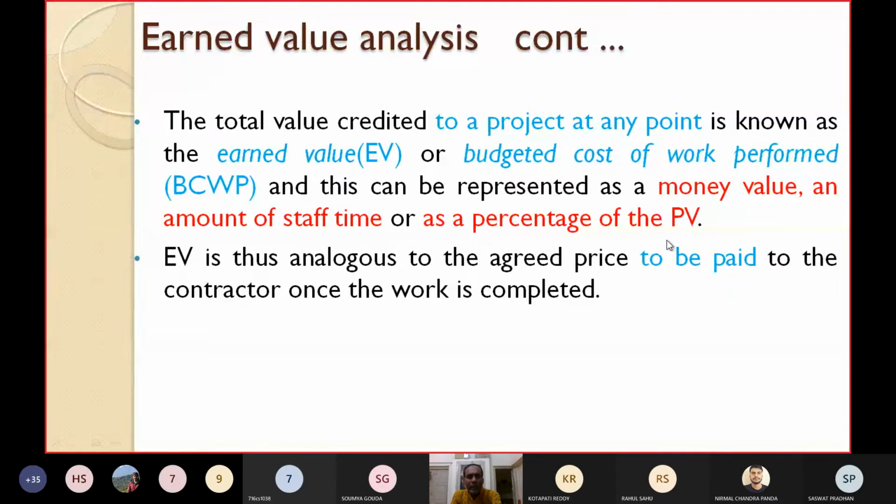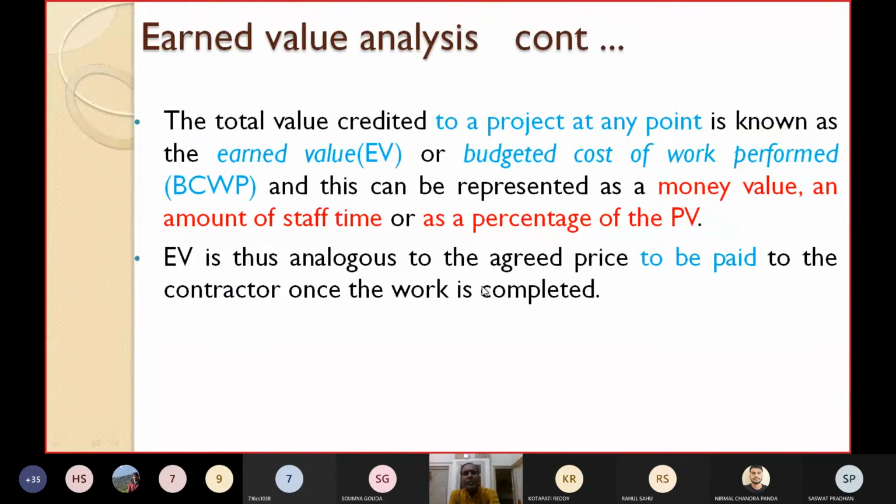So EV is thus analogous to the agreed price to be paid to the contractor once the work is completed.